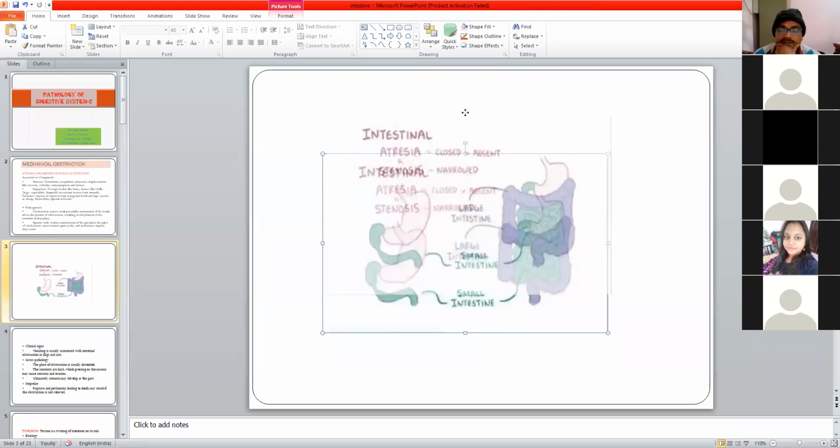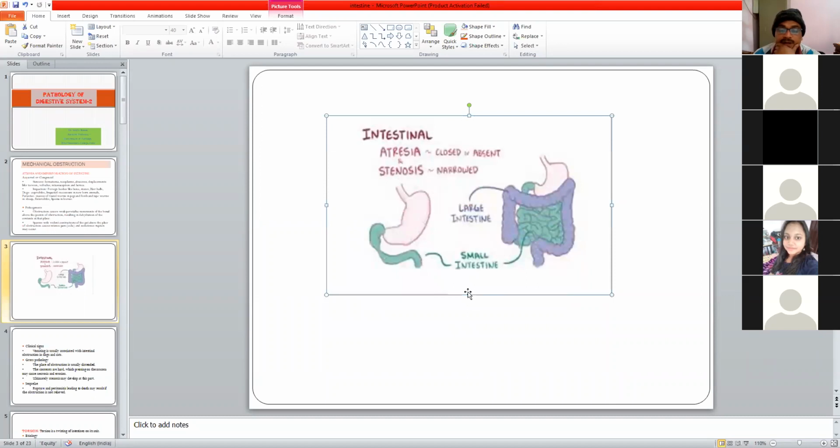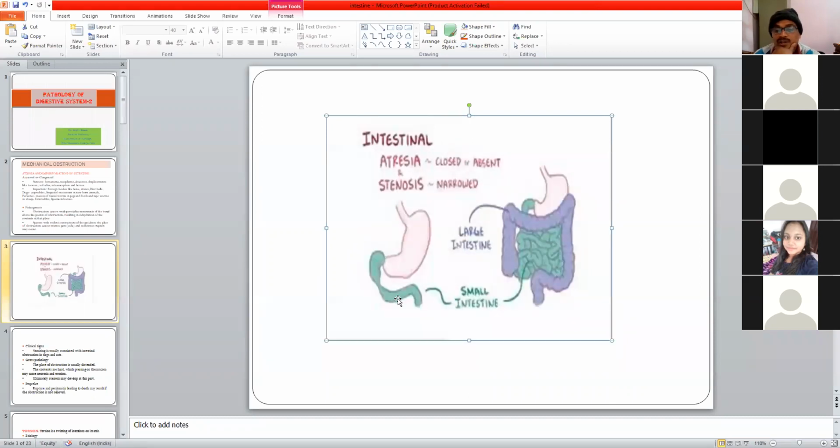So in this diagram, you can see this is a stomach, and this green one is the small intestine. This blue one is the large intestine. So in between the stomach and intestine, or in between the different parts of the intestine, say for example, duodenum, ileum, jejunum, there can be an area which is highly closed. At this point, you can see the normal lumen of the intestine is about this diameter, but at this point you can see it is almost obliterated.